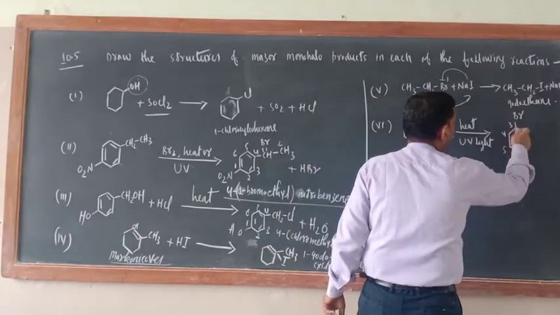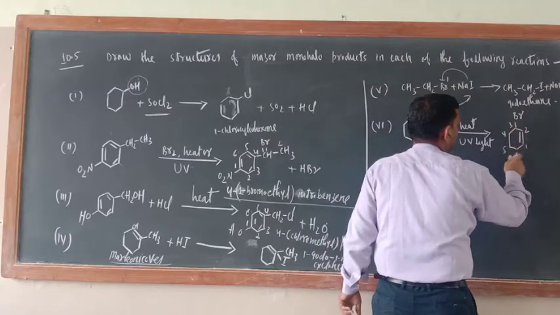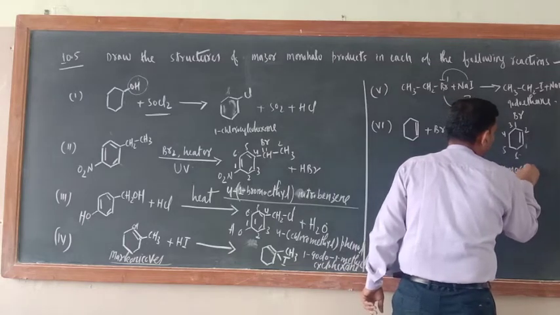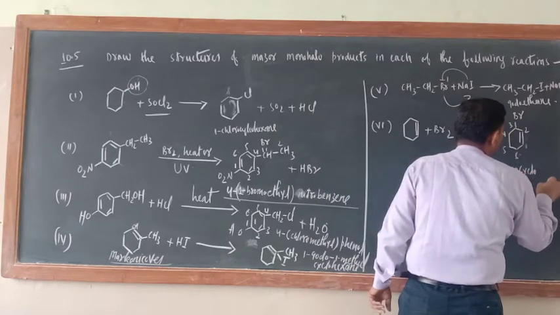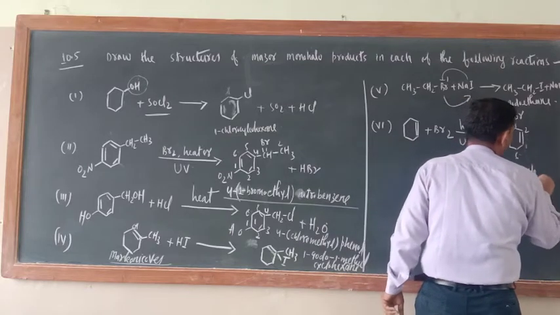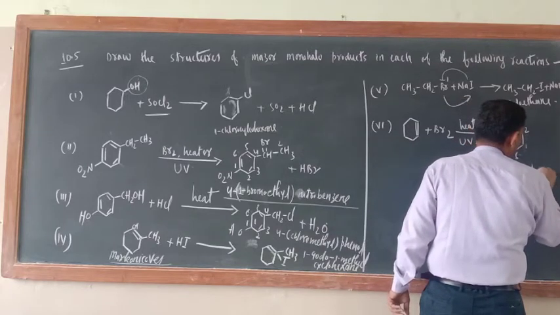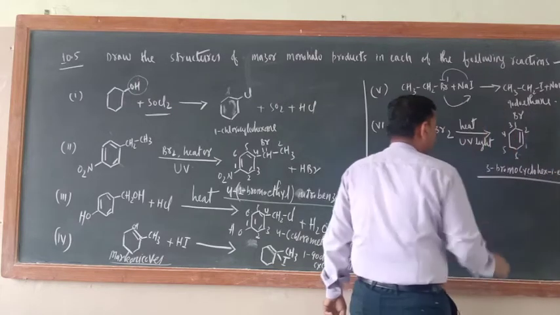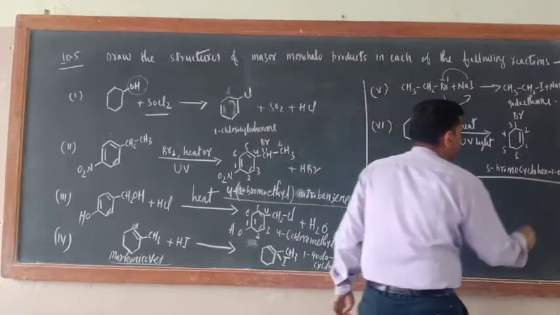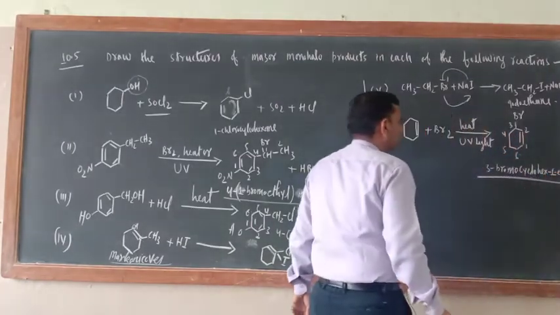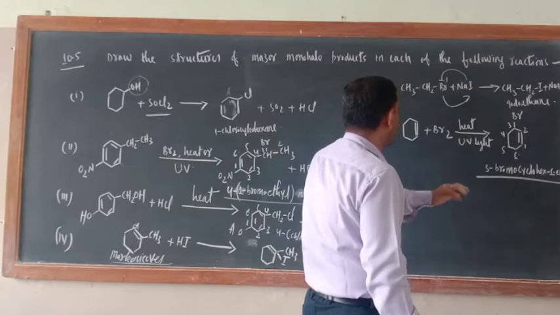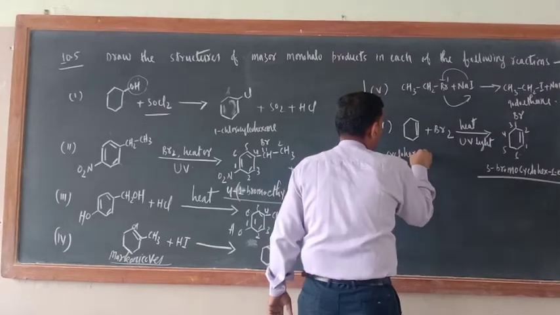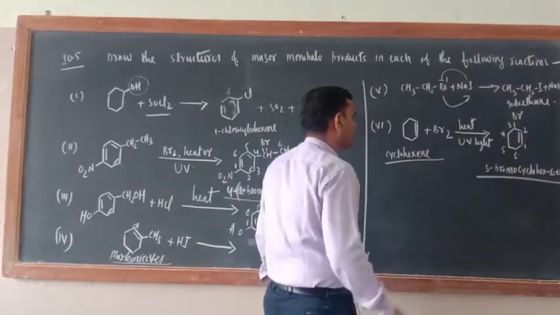Now the double bond will get the priority. So 1, 2, 3, 4, 5, 6. So what is the name of this one? 3-bromocyclohex-1-ene. Okay, 3-bromocyclohexene.